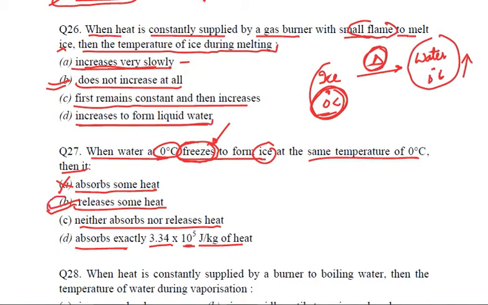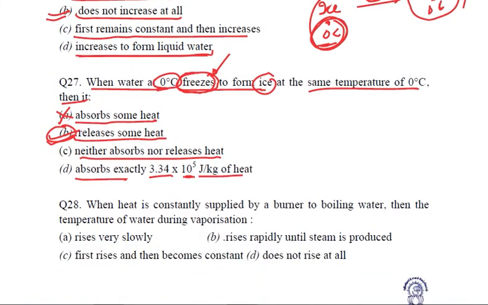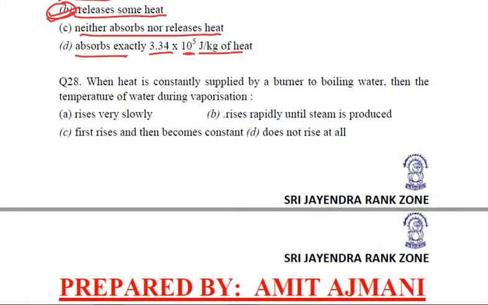So B will be the right answer, that water at 0 degree freezes to form ice at 0 degree. Latent heat is required, so it is going to release some heat. The opposite process is taking place. Water is getting converted into ice. Cooling part is taking place, right? So B will be the answer. Coming to the next question.